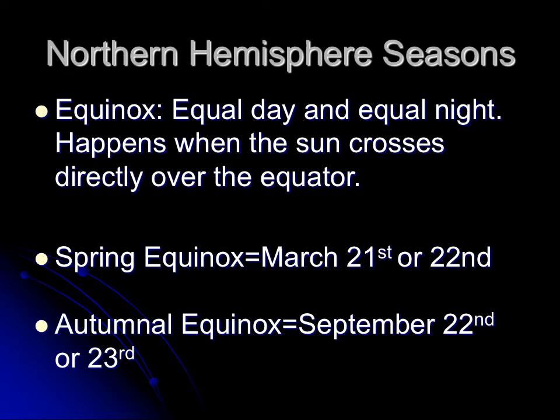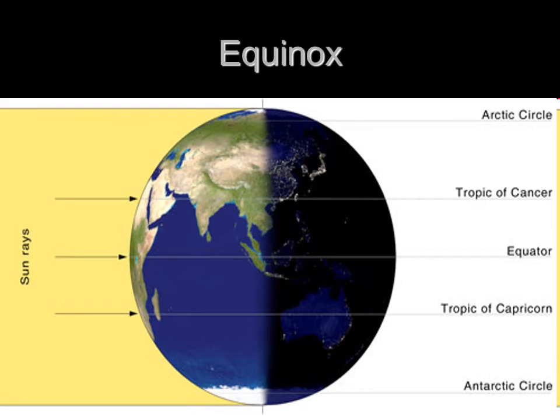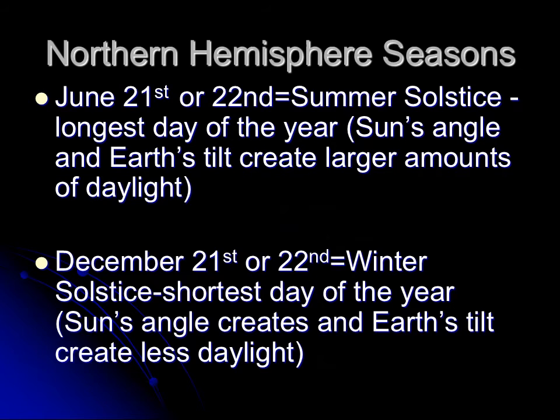Spring equinox is around March 21st or 22nd, and the autumnal equinox is September 22nd or 23rd, so that actually just happened. So you have your equal day, equal night, and in the fall after that, you start having longer nights. In the spring, you start having longer days, which is why it stays lighter longer in the sun. Here's another diagram of the equinox. You can see the sun's rays hitting Earth. They're hitting directly over the equator, which allows exactly half of Earth to be covered in sunlight and the other half to be shaded. So that's day and night is what you're looking at.